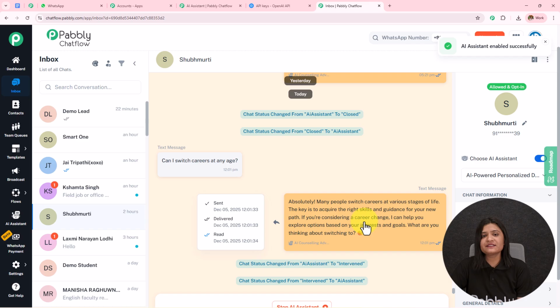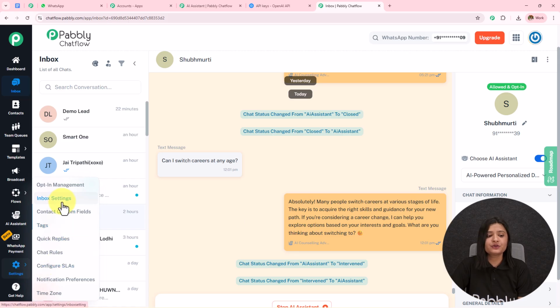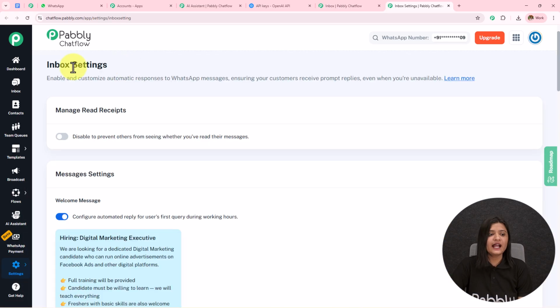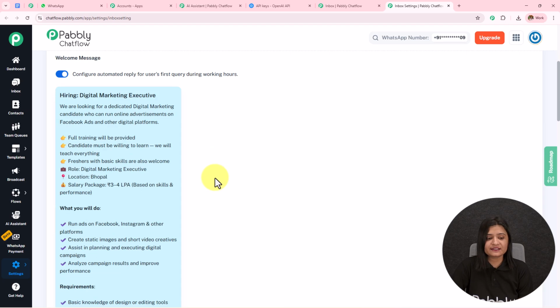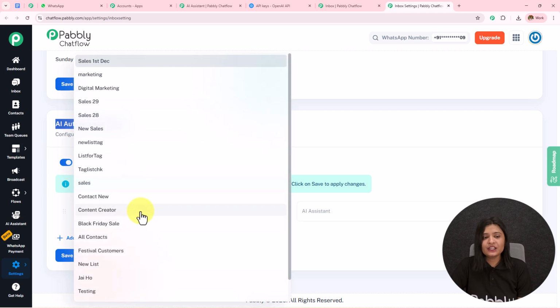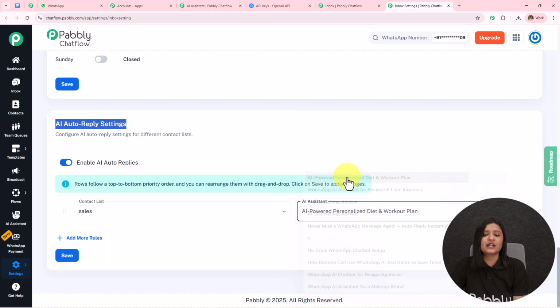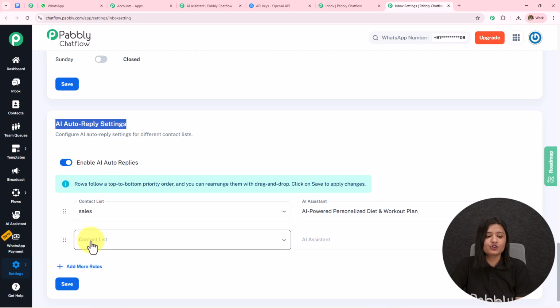Now assigning an AI assistant to particular chats is a very illogical manner, and that's why we are going to activate this AI assistant for a particular list or for all the contacts. For that, on the left hand side you can see this option of settings. We are going to go towards the inbox settings. And here we have this option of inbox settings. If I scroll down, I have this AI auto replies. So it is enabled. Please make sure that you keep this button toggled on, and then you have to select the list. You can create the list of particular contacts and then assign a particular AI assistant to that particular list, or you can add more rules.